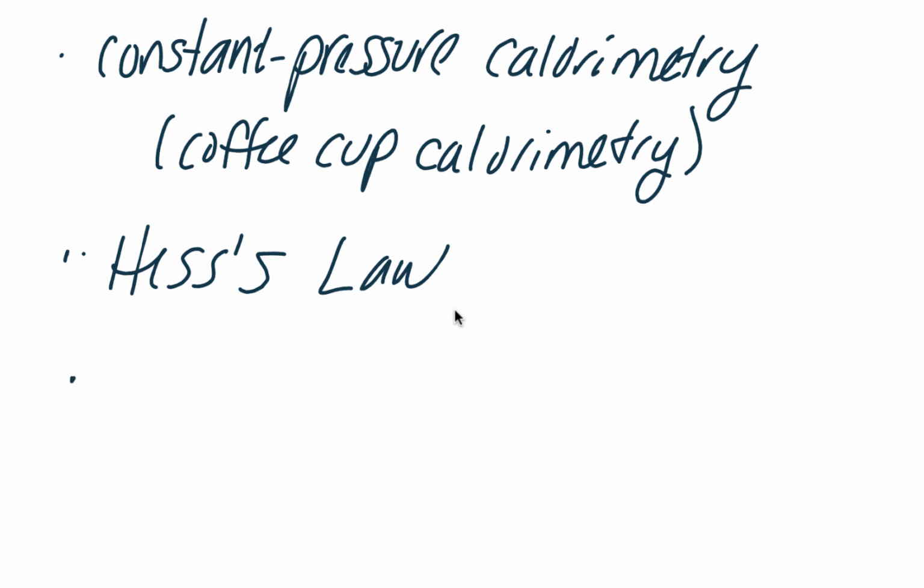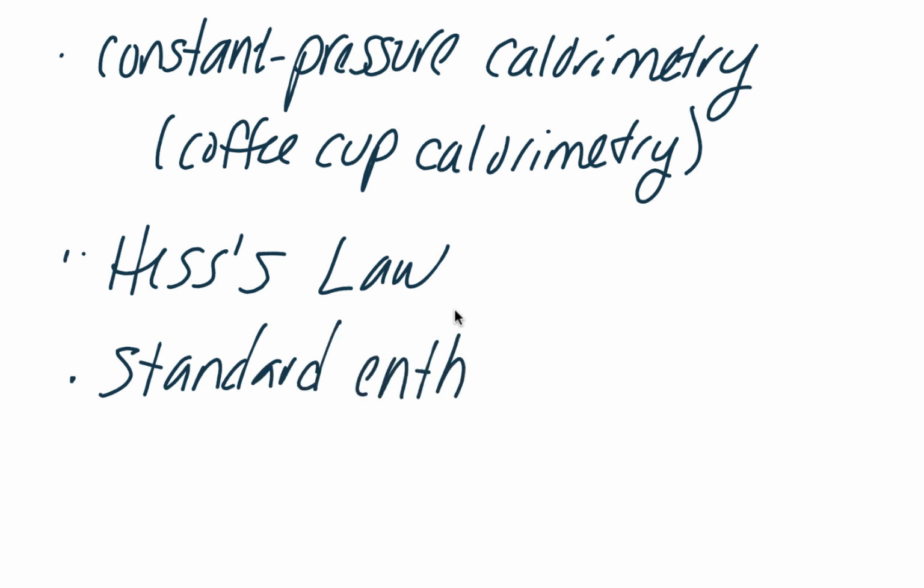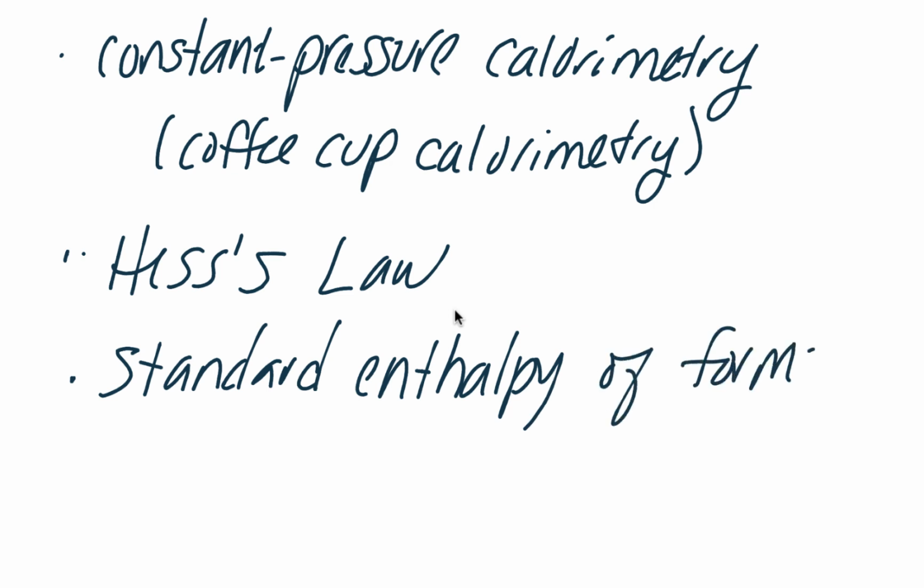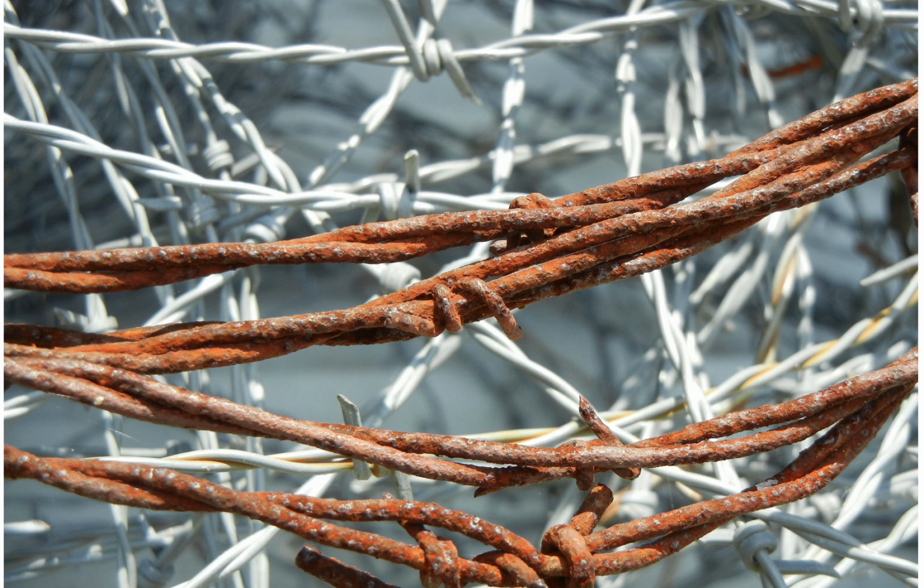Another way that you can calculate the enthalpy theoretically rather than experimentally is using standard enthalpies of formation. This is another theoretical way to calculate it, but it's based on experimental evidence. An example of a reaction that you might use a standard enthalpy of formation would be the rusting of iron. Again, it's a really slow process, so it's not a good candidate for calorimetry.